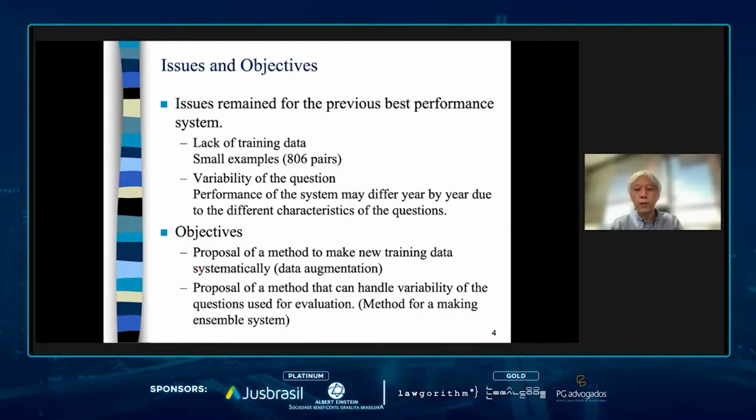Even though the best performing system worked well at COLIEE 2020, several issues remain. One big problem is the lack of training data. We only have 806 pairs. Another problem is the variability of the questions. A system that performs well on the data of a particular year may not be good on the data of another year. In order to tackle these issues, we propose a method to make new training data systematically, and we also propose a method that can handle the variability of the questions.